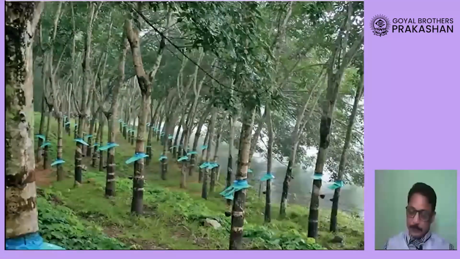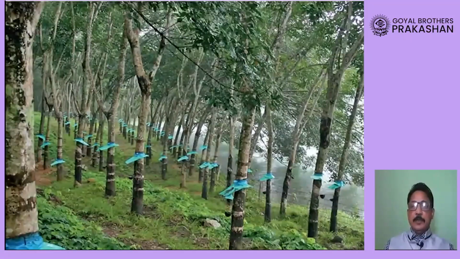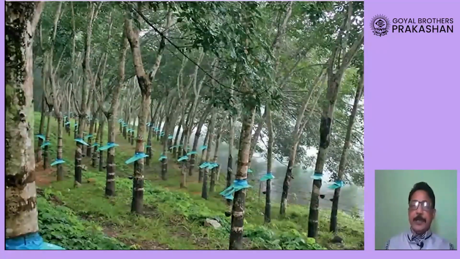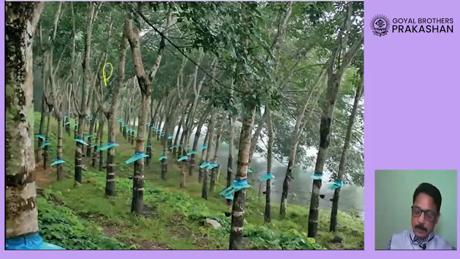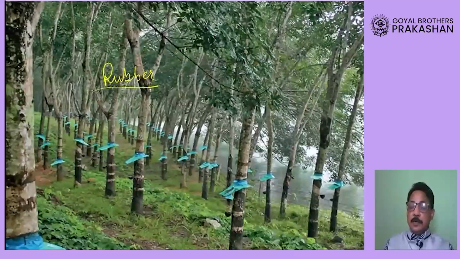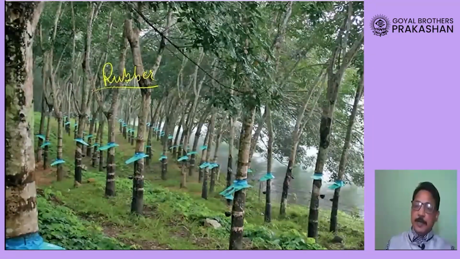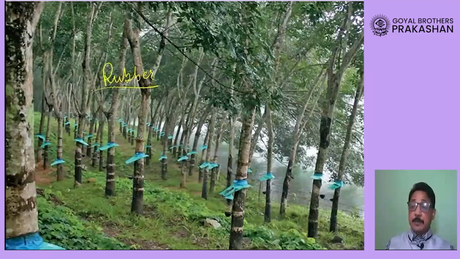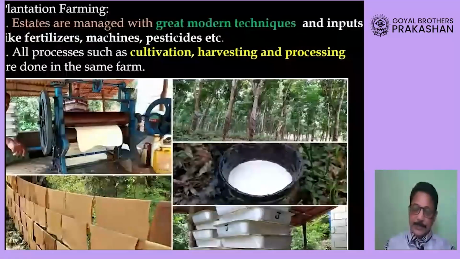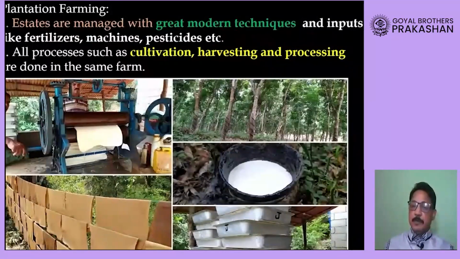Okay, now look at this. You will find here a piece of land is selected on a mountain slope, and these trees that you are seeing over here are rubber plants. Okay, now in this area they will grow not hundreds but thousands of rubber plants, very huge in number. The plants will be grown and the production from here will be utilized for the purpose of sale, for the purpose of even export. Okay, now on these farms, as I said, you require a very huge number of labor force.